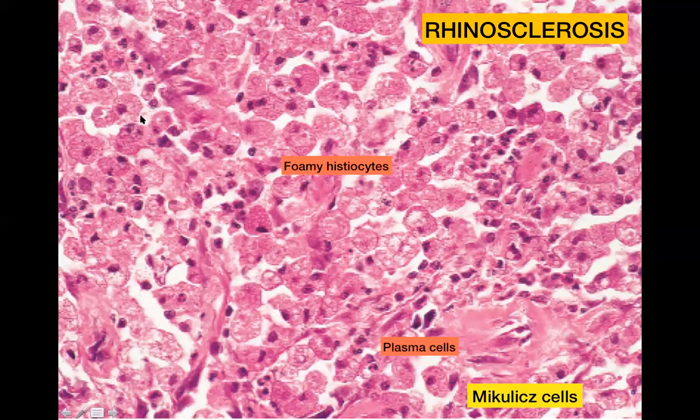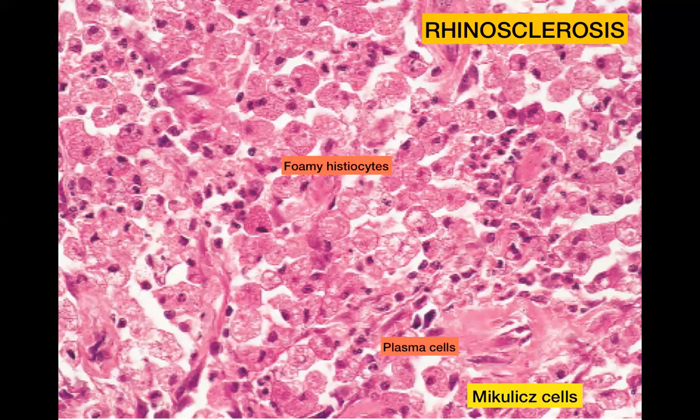So it's basically just a sheet of cells. It has no particular architecture. They're just large cells. If you look at their nuclei, they will be slipper shaped because they are histiocytes, and all histiocytes have slipper shaped or kidney shaped nuclei. So it's just a big sheet of cells, and the cells have a very foamy appearance. You can see that it looks very bubbly or very foamy, and within the cytoplasm, you can see these whitish areas, right? So good question.